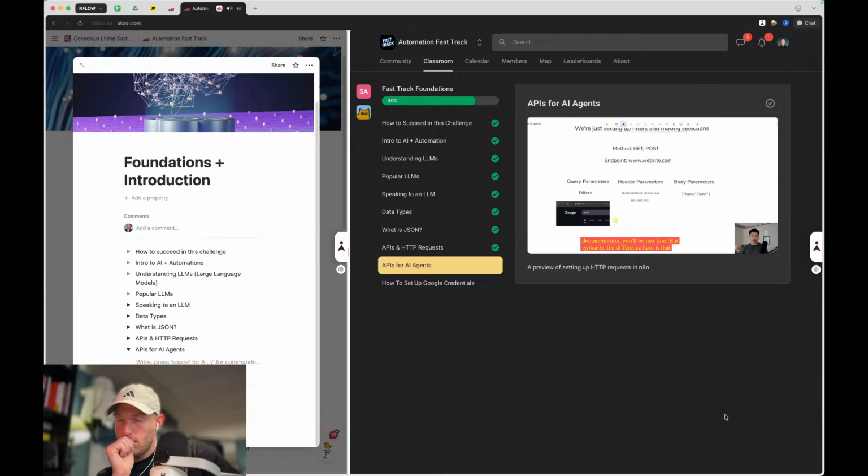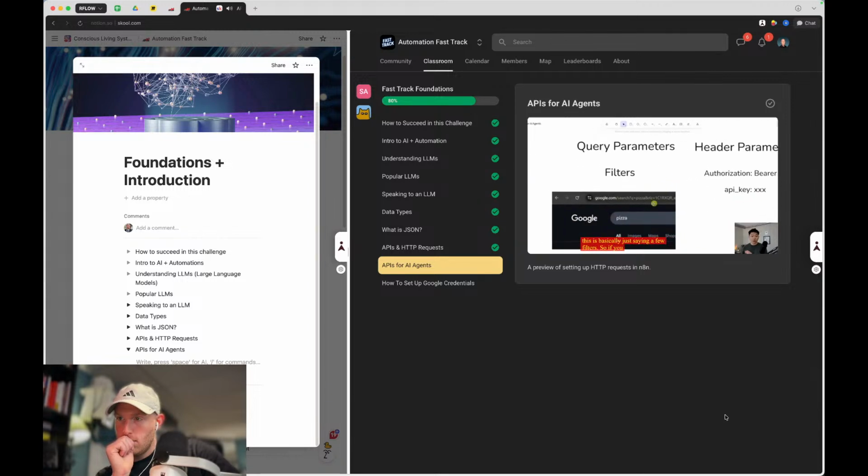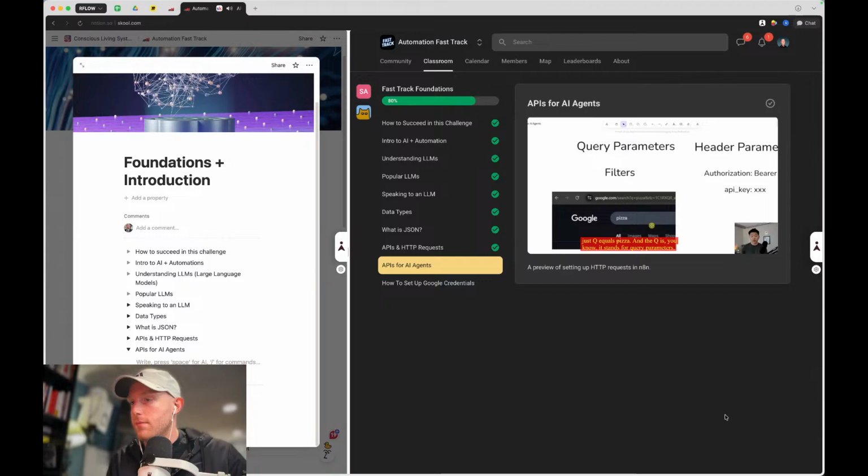Typically the difference here is that when you're setting up query parameters, this is basically just a few filters. So if you search pizza into Google, it'll go to google.com/search, which would be Google's endpoint. And then we would have a question mark and then q equals and then a bunch of different filters. As you can see right here, the first filter is just q equals pizza. The q stands for query. You don't even have to understand that. That's just me showing you a real example of how that works.